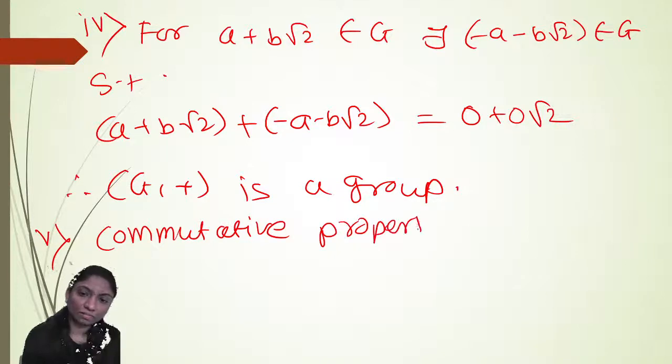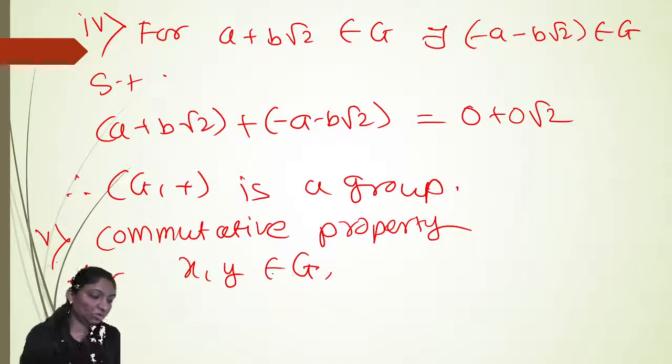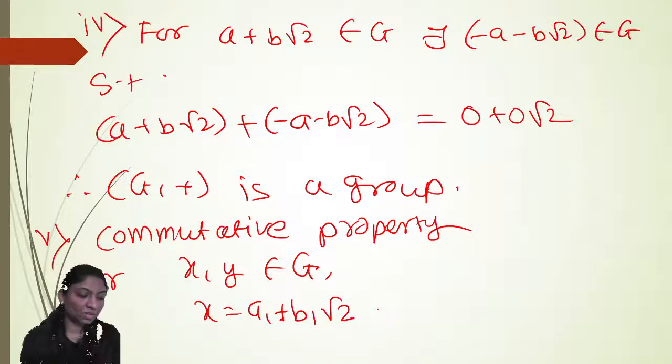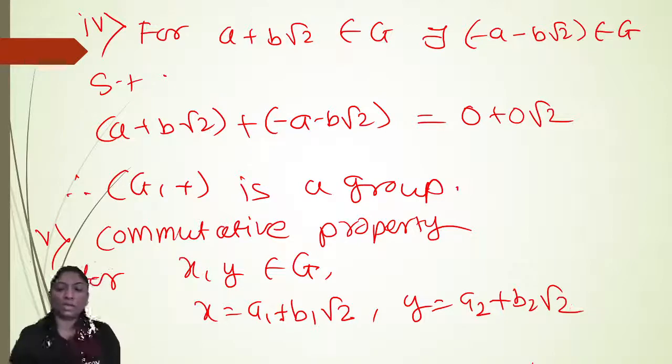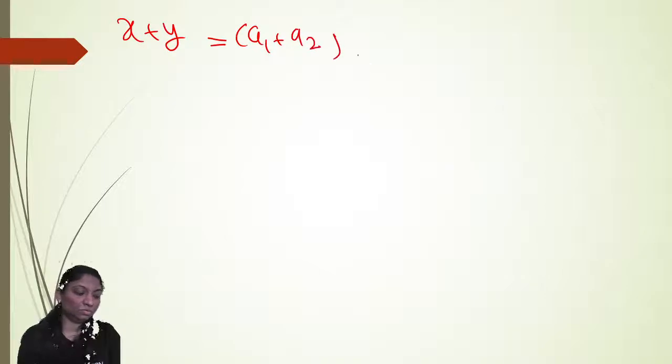Now the fifth one, the commutative property. For x, y belongs to G, x is equal to a1 plus b1 root 2, y is equal to a2 plus b2 root 2. Then x plus y is equal to a1 plus a2 plus b1 plus b2 root 2.